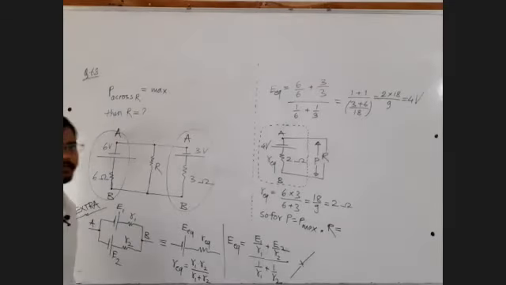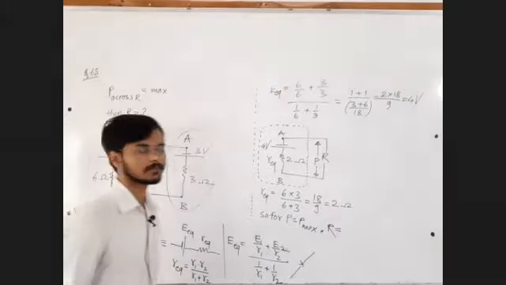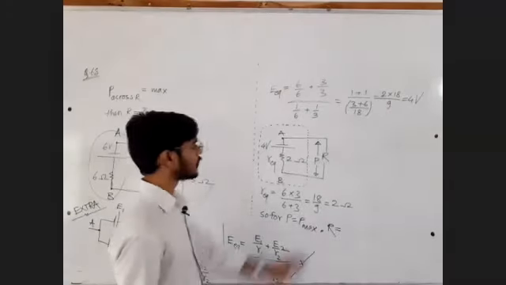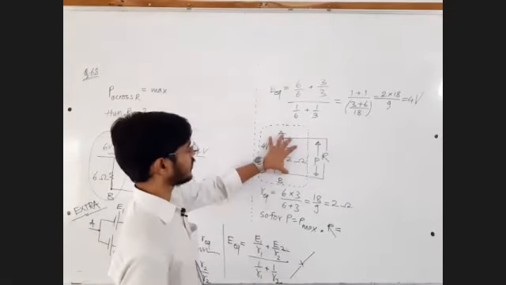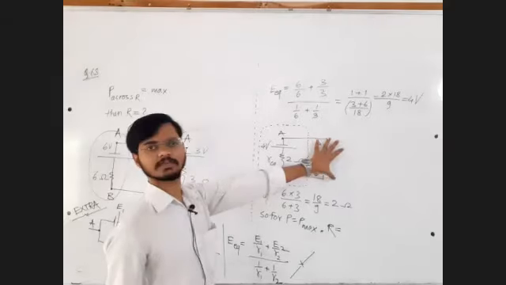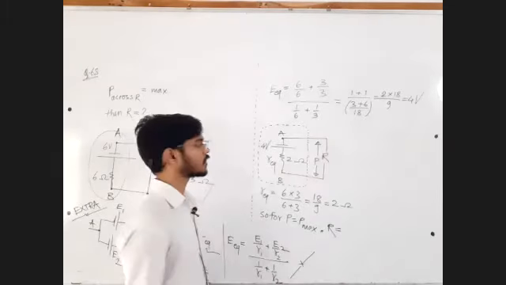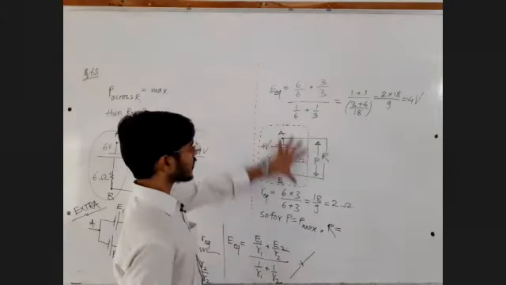Correct? Correct, Siddhi? Expecting answer from everyone. Right. R external should be equal to R internal, only then R external gets maximum power delivered. Correct, Anuja? What is R internal here?